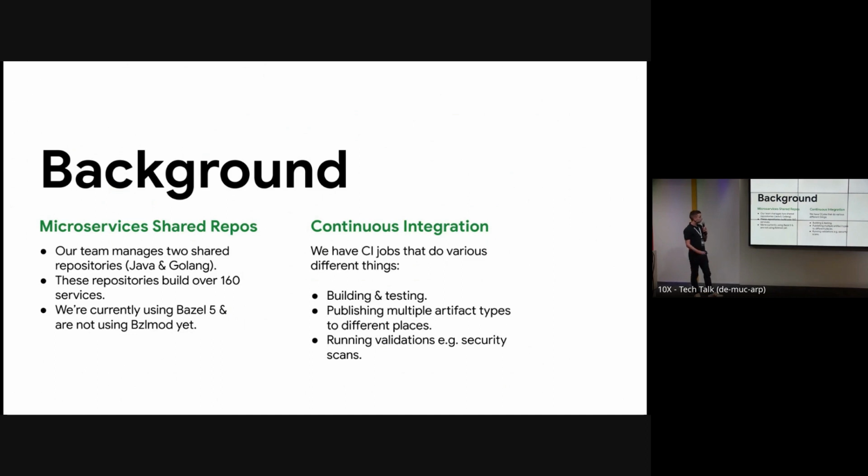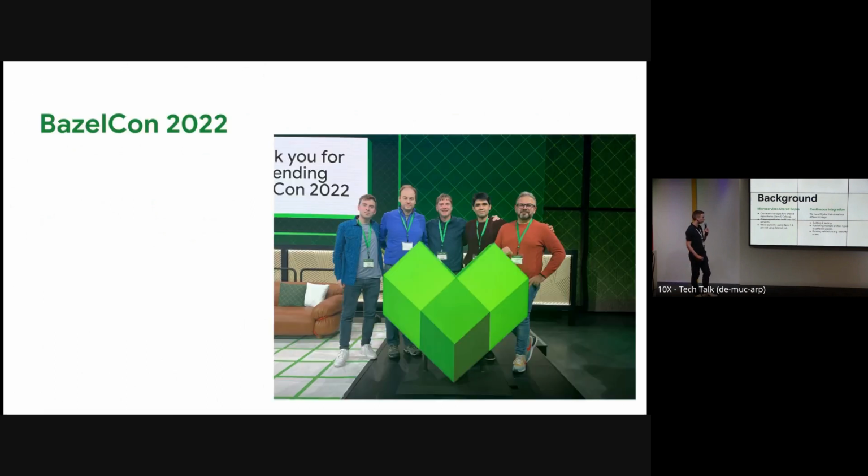So we have various CI jobs that do different things. They build, test, and publish artifacts to different places, like our container images to our registry. And we also run validations like security scans.